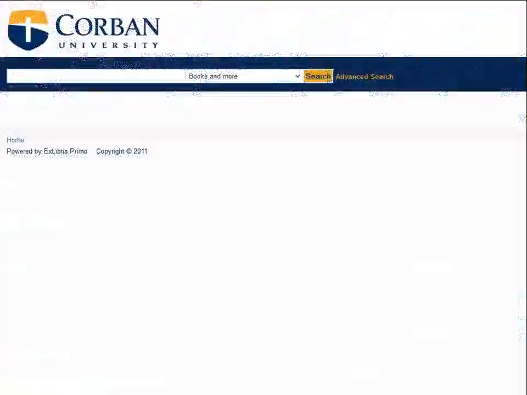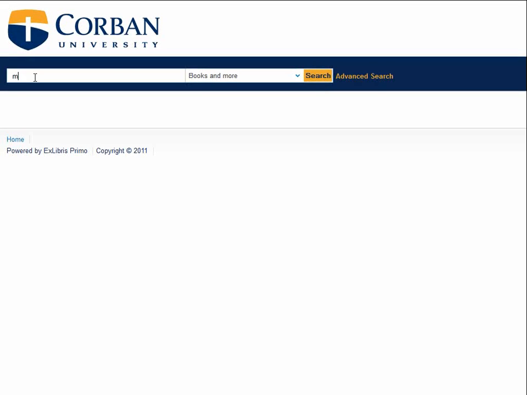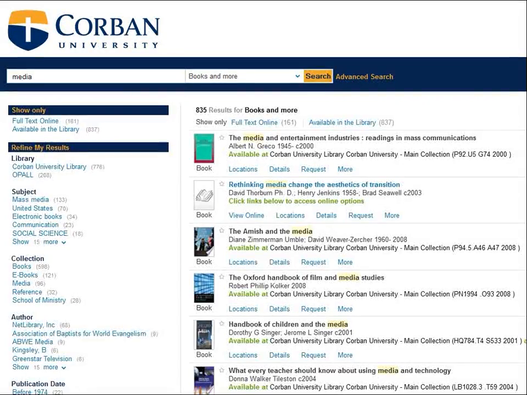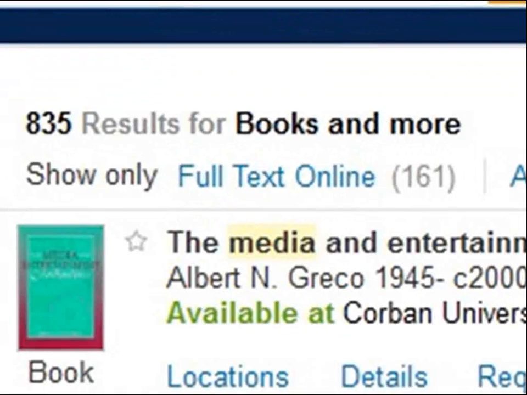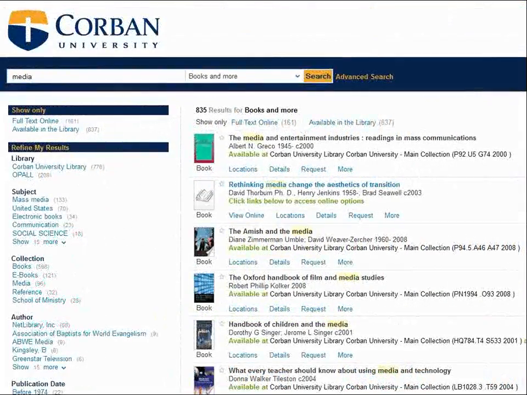If by chance your original search produced too many results to look through, let's look at a few other ways you can narrow down a search. Let's say, for example, I am simply interested in media. When searching just in Corban's collection, I come up with a lot of results. I can narrow those down using the options in the left-hand column. For example, I am probably looking for titles that are under the subject heading of mass media.